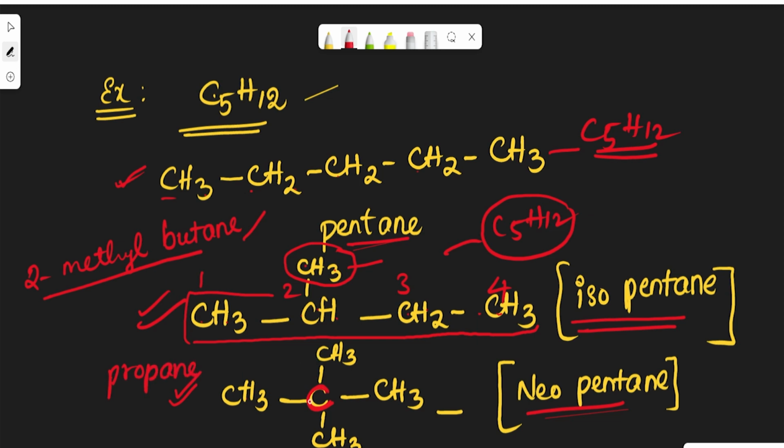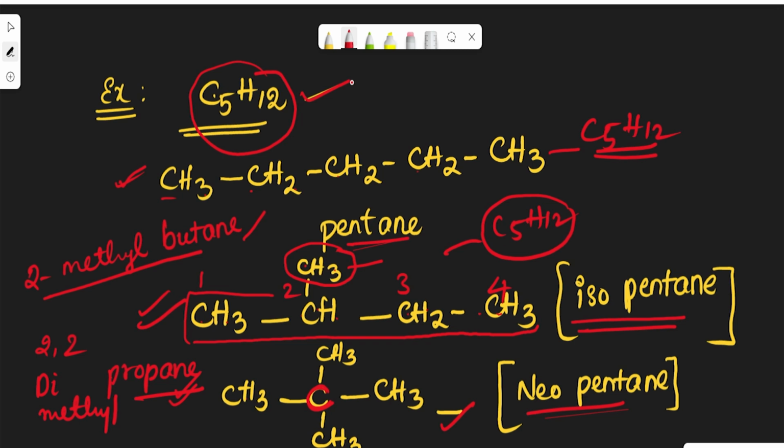At the second position, 2 methyl groups are there, so obviously 2,2-dimethylpropane. So this is the name of the third compound. While observing these 3 compounds having the C5H12 molecular formula, they vary by their structure. So this is what chain isomerism.